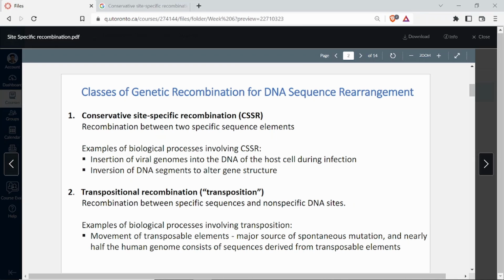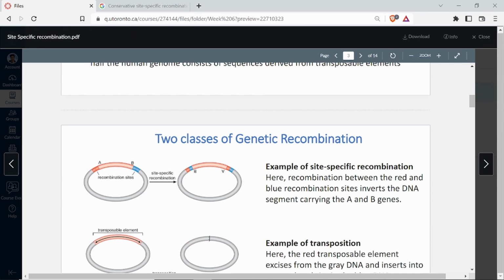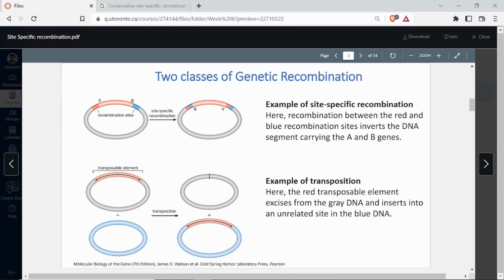Now coming to the two classes, I'm just showing you pictorially how it happens, and then we will focus only on the site-specific recombination. So here we have these recombination sites. They are defined, this red one and this blue one, and then we have some region which is a lighter one. It is the region which is flanked by the recombination sites, this red and blue one.